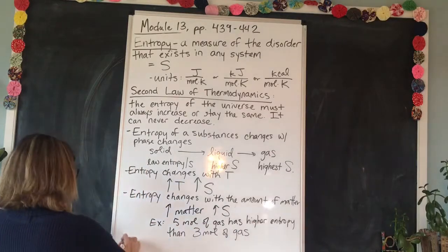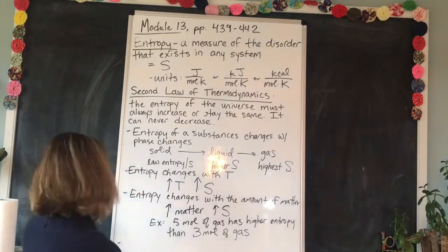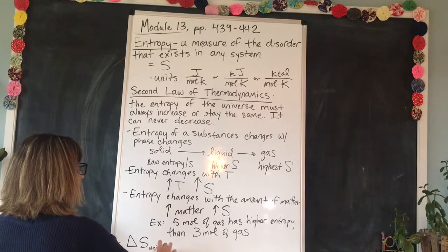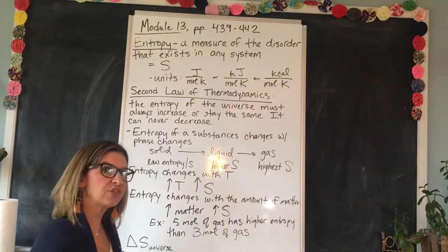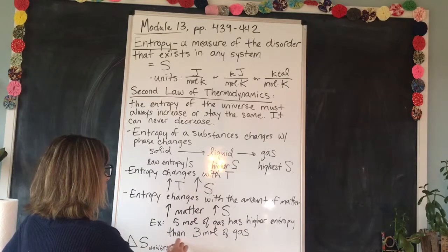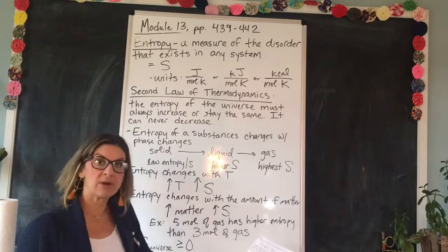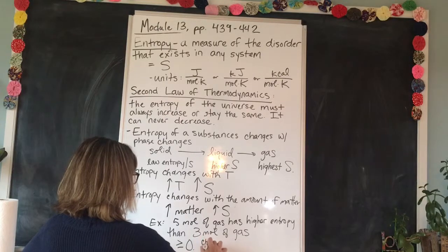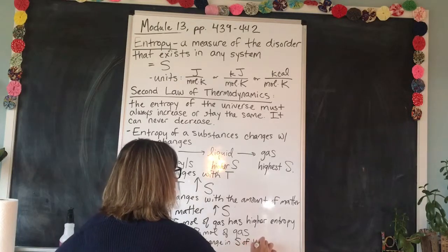And I will also give you an inequality showing the second law of thermodynamics. We can also write it as delta S of the universe, and hopefully you recognize that delta means the change. So the change in entropy of the universe must either stay the same or be greater than 0. Okay? And let me write that out as a little sentence here for you. The change in entropy of the universe